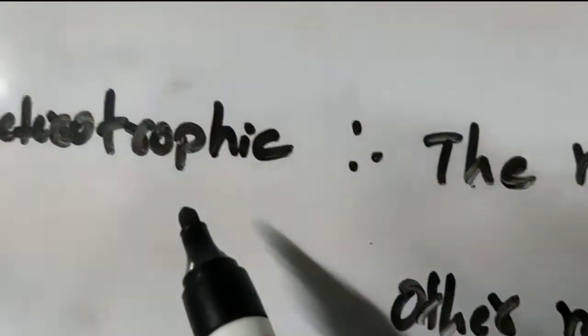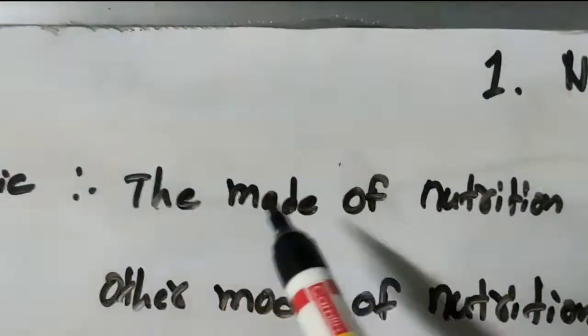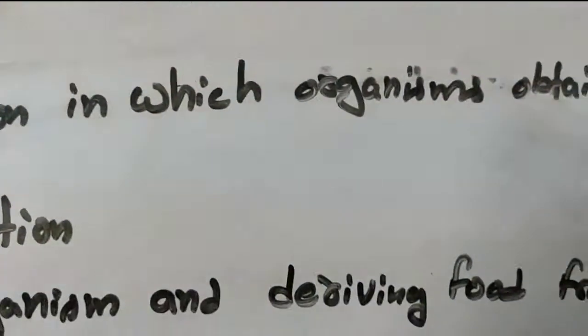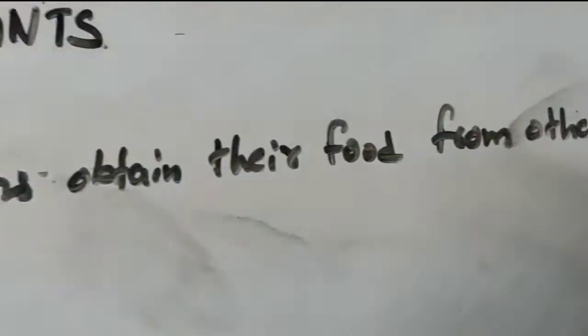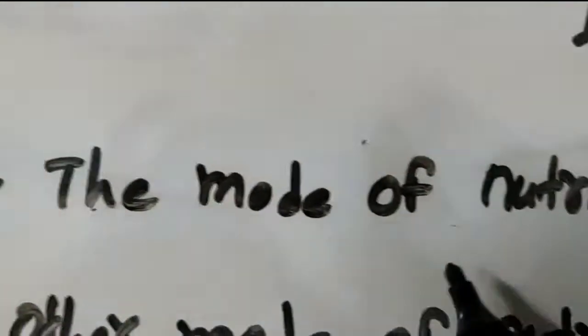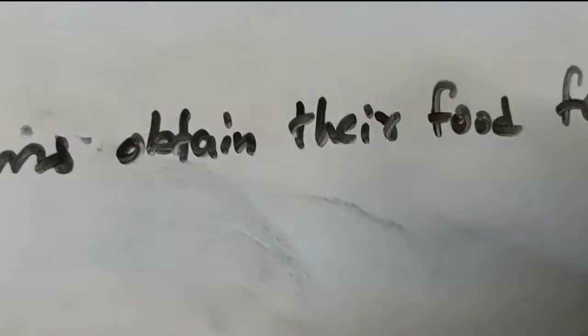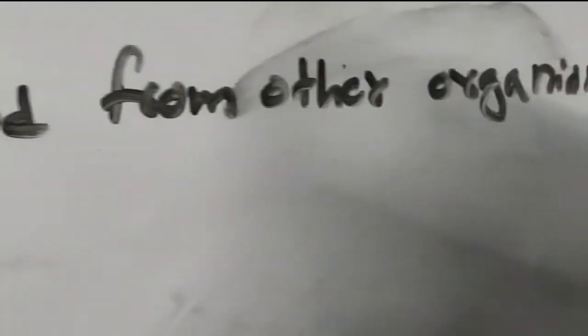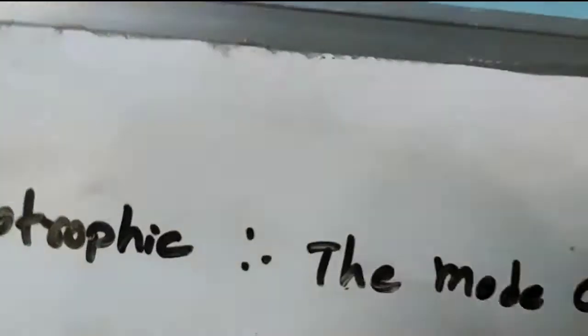What is meant by heterotrophic mode of nutrition? The mode of nutrition in which organisms obtain their food from other organisms is called heterotrophic mode of nutrition. Once again, the mode of nutrition in which organisms obtain their food from other organisms is known as heterotrophic mode of nutrition.